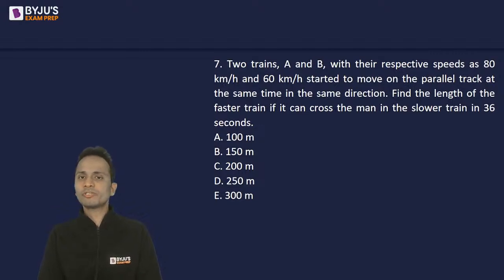Question number 7. Two trains A and B with their respective speeds as 80 km per hour and 60 km per hour started to move on parallel tracks at the same time in the same direction. Careful, huh? Find the length of the faster train if it can cross the man in the slower train in 36 seconds. Tricky question this one is.